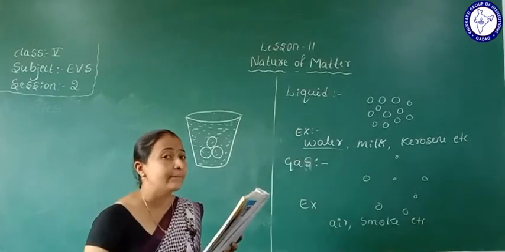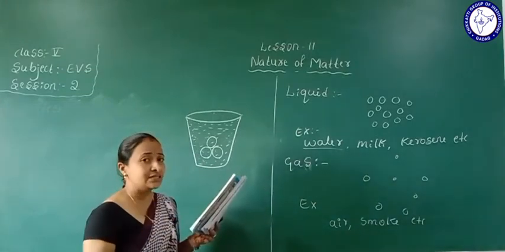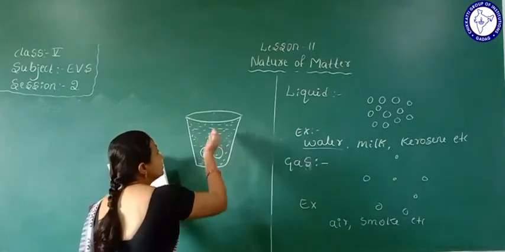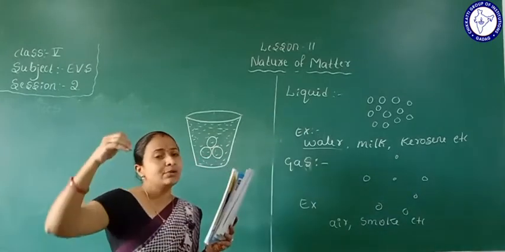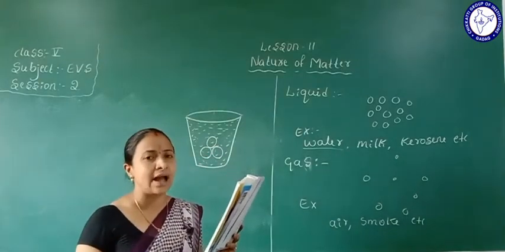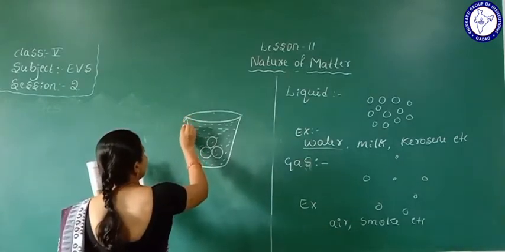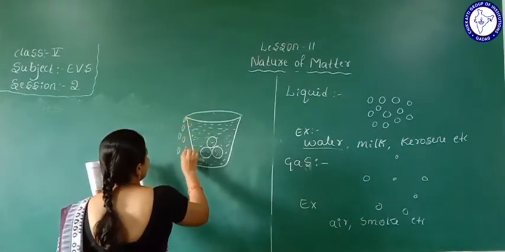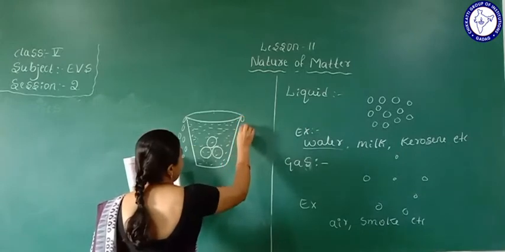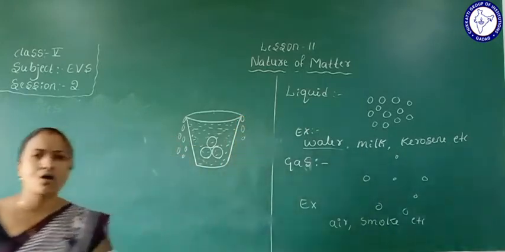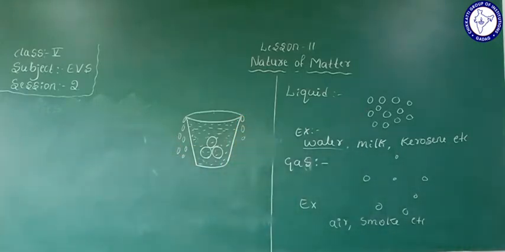Next, what happens? You can guess, because there is no space here. If we drop the marbles, what will happen? That much water will come out. So that we can understand.